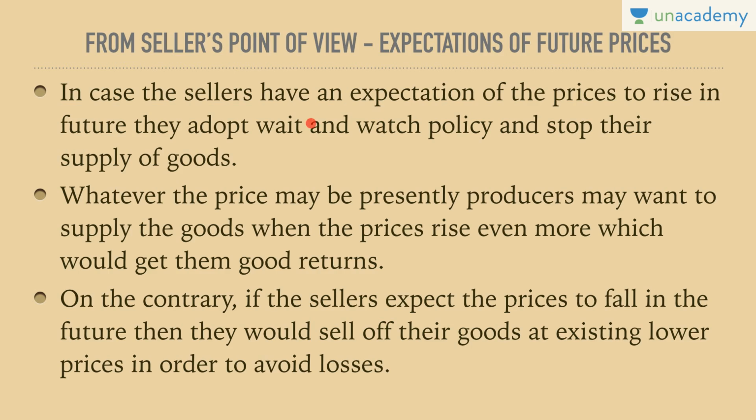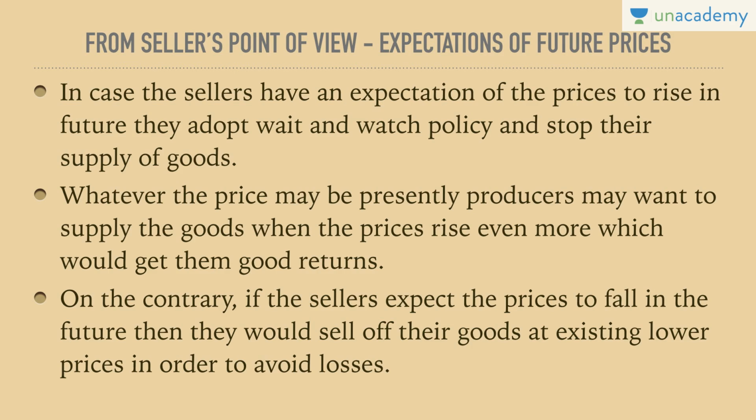In case the sellers have an expectation of the prices to rise in future, they adopt a wait and watch policy and stop their supply of goods. So right now they would not be supplying as much, whereas they would be supplying much more when the future prices increase. So this is the expectation of the prices. Presently producers may want to supply the goods when the prices rise even more, which would get them good returns.